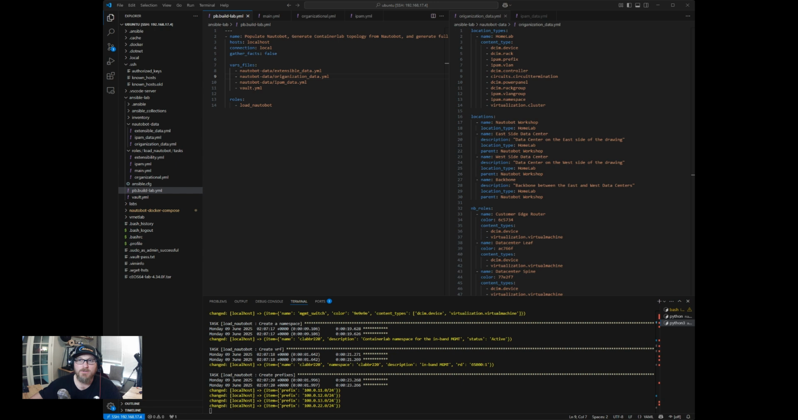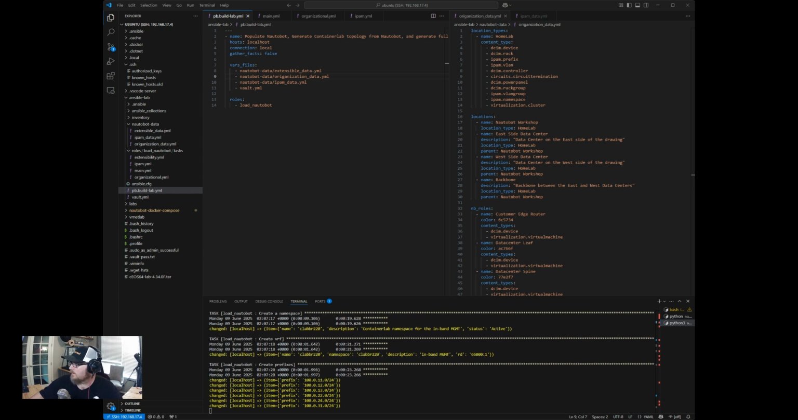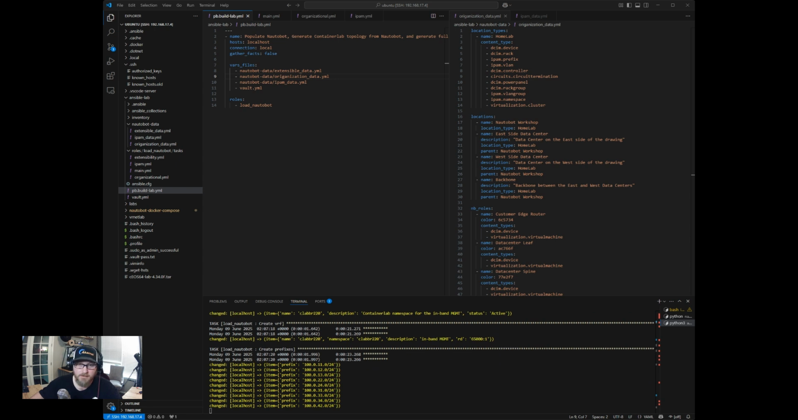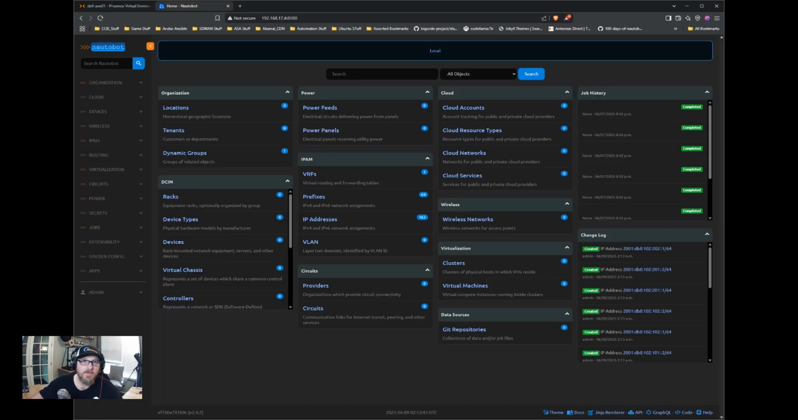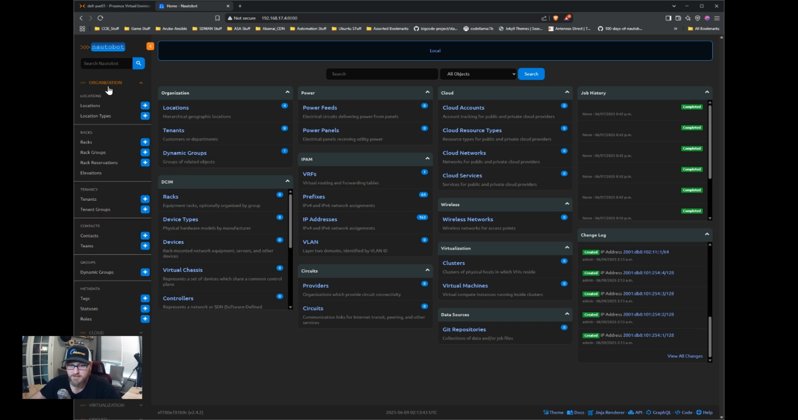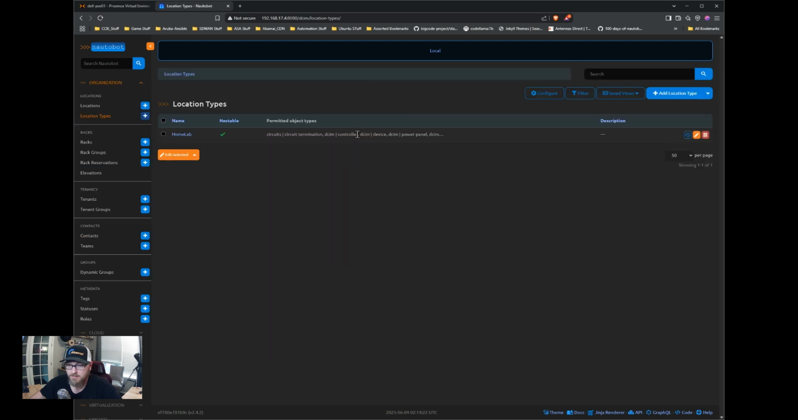Okay, and what we'll do is while that's running, let's switch back to the Nautobot application, and we can see what it looks like when stuff is being created on that end. Okay, so in the Nautobot application, we have a change log over here on the right. So we can see quite a few changes have been made, a lot of IP addresses. It's working on IPv6 now.